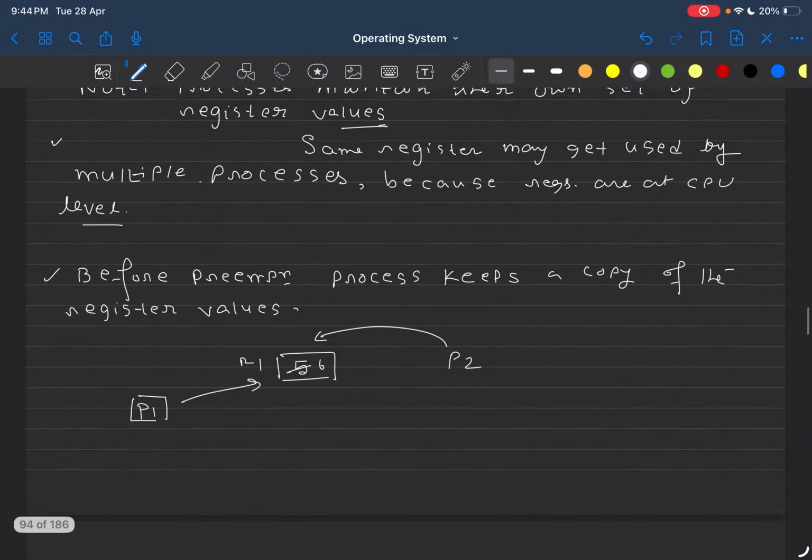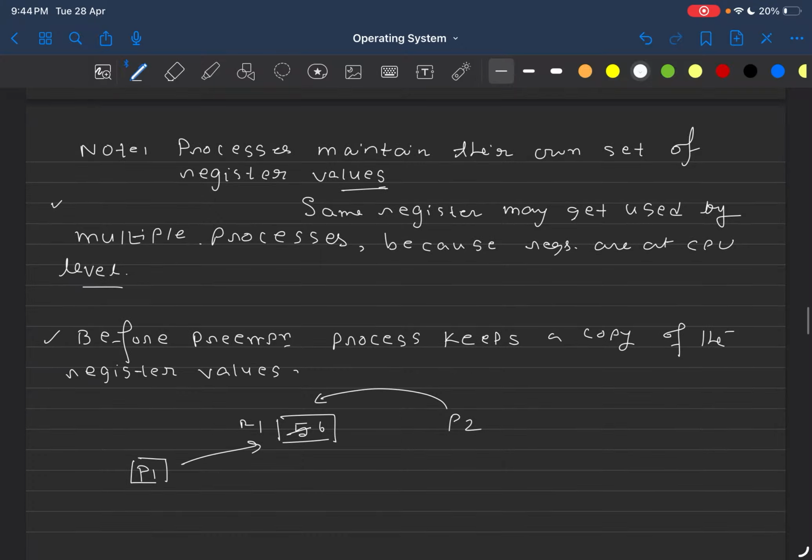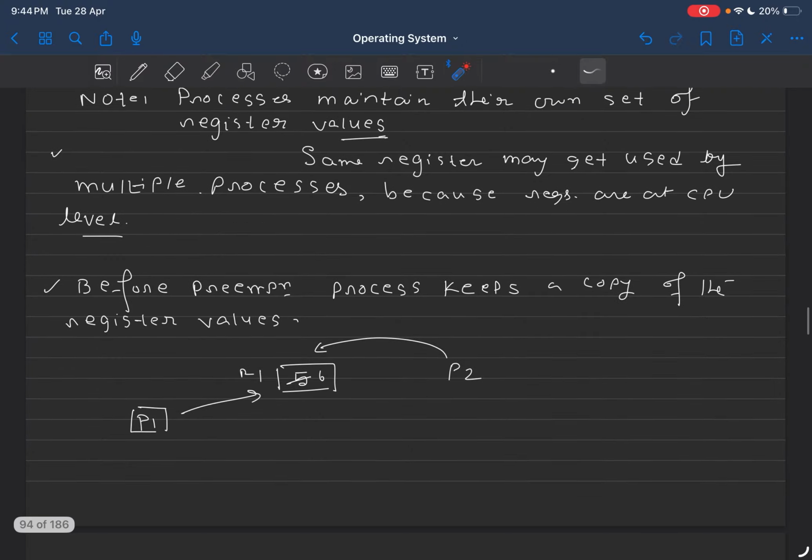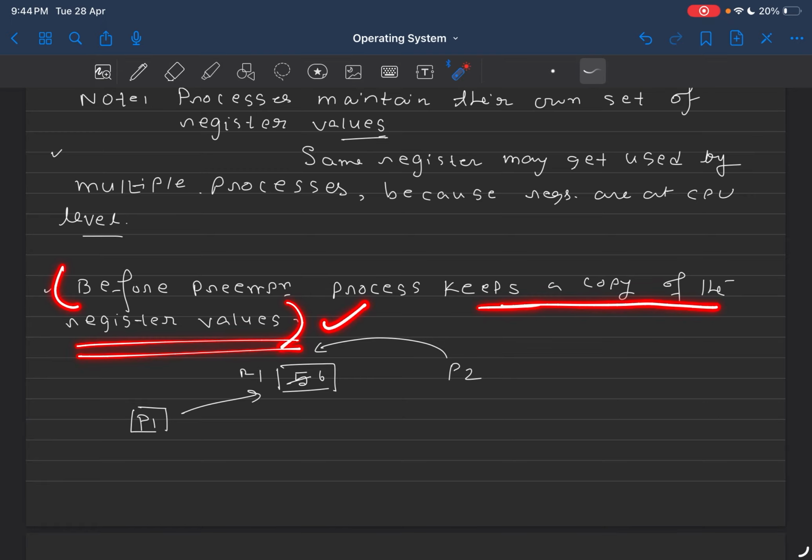Alright, so let me get here. What I have written is, the same registers may get used by multiple processes, as I just explained, because registers are at the CPU level, not at the process level. If I show you the example, this is the same example that I have taken. So before preemption, a process keeps a copy of the register values. The reason I have explained to you.